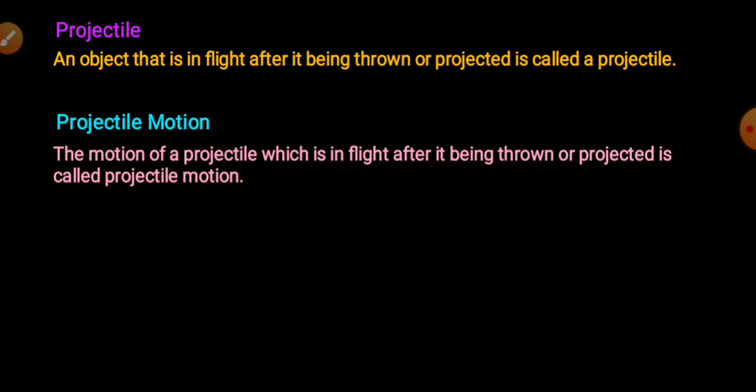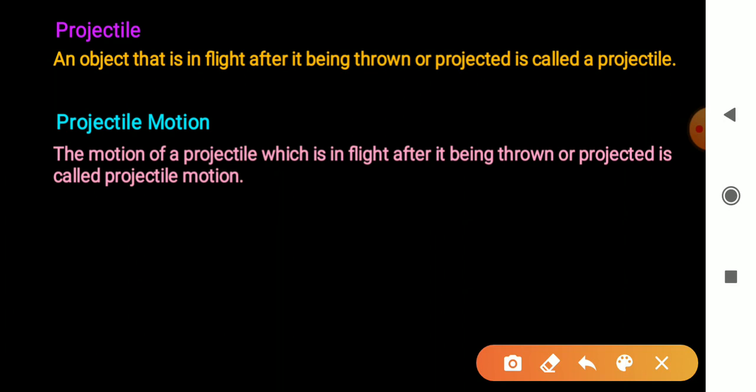Projectile motion can always be resolved into two simple motions, one horizontal and the other one in vertical direction. And these two motions are completely independent from each other.